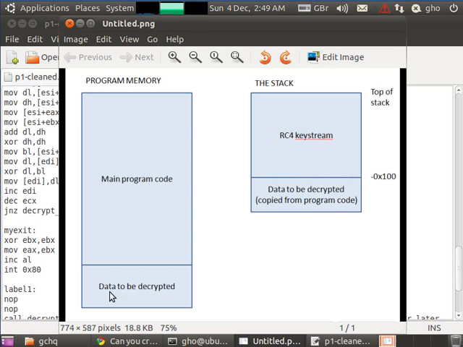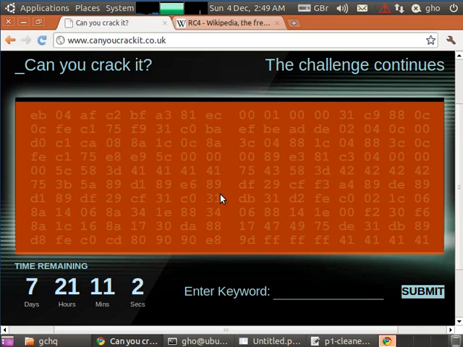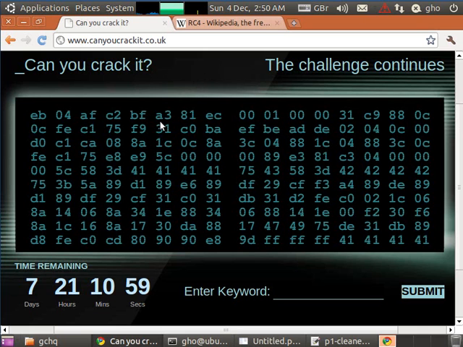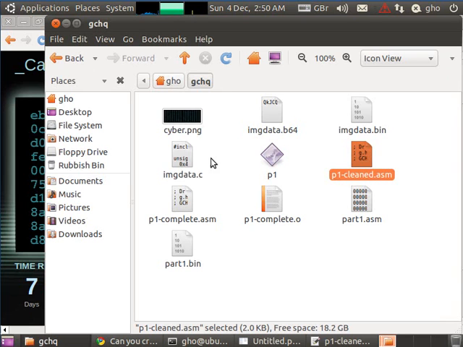So where to find this data from? Well, if we look at the Can You Crack It website, this here is actually an image. There's no text here, we can't select, copy and paste it. So if I right click on this and save it into our directory here, that gives us the image file.